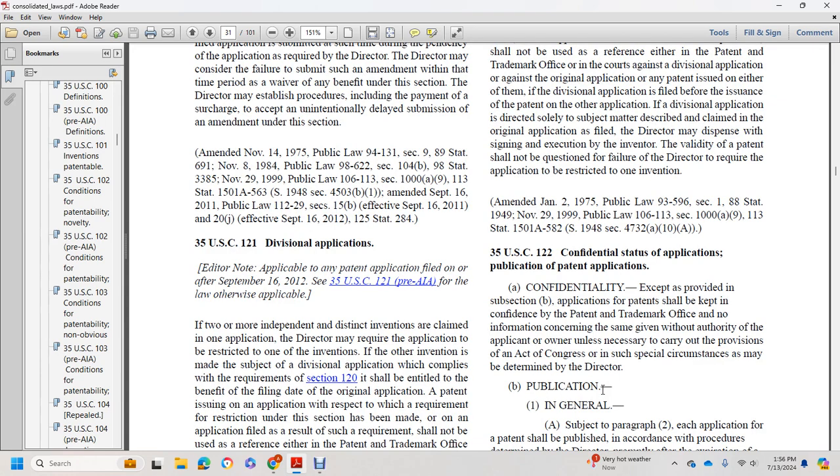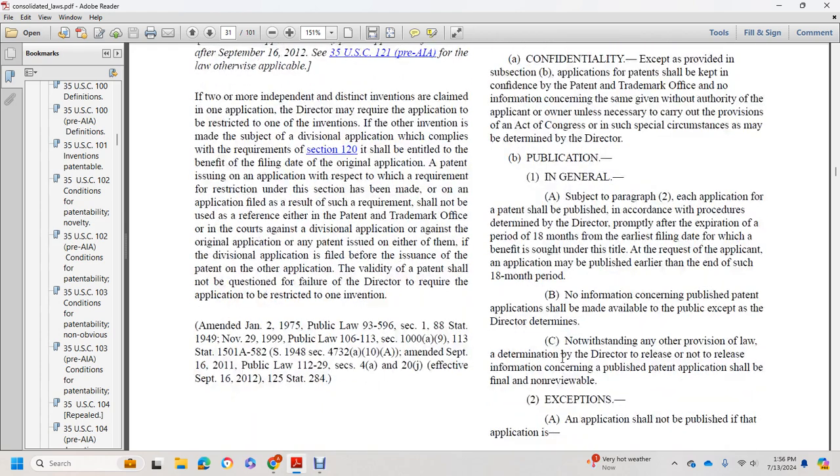The applications for patents shall be kept confidential by the Patent and Trademark Office, and no information concerning the same given out without authority of the applicant, unless necessary to carry out the provisions of an Act of Congress, or in such special circumstances as may be determined by the Director.